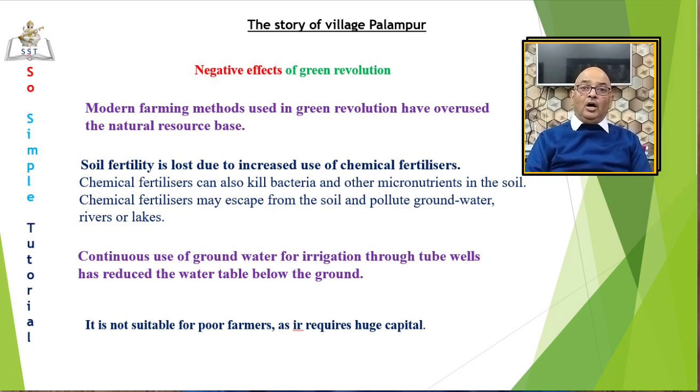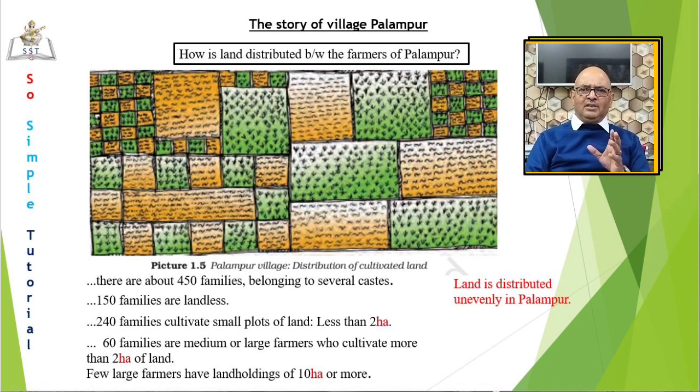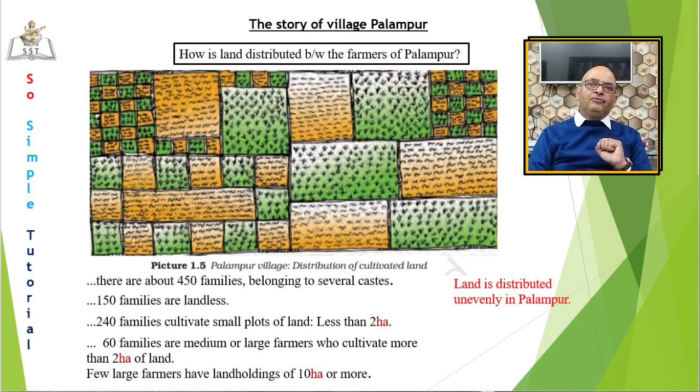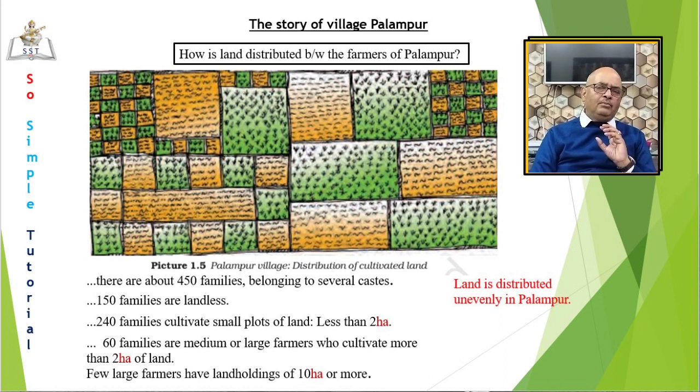Let us now come to how land is distributed in Palampur. Palampur, as we have already read, has about 450 families. Does everyone have land for cultivation there? Sadly, no. Out of 450 families, one third are landless and most of them are Dalits. So 150 families have no land to cultivate. Okay. How many families are left? 300. Out of 300, 240 families cultivate less than 2 hectares of land.